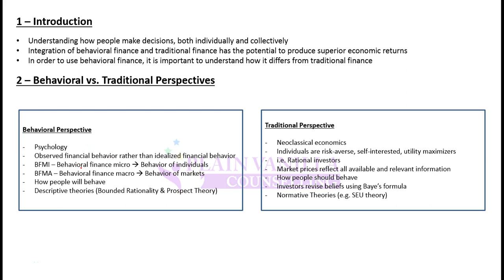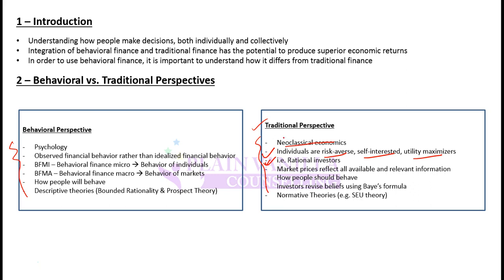Moving on, here is a summarized comparison between behavioral finance and traditional finance. The traditional perspective says that investors will be rational. By rational, they mean that investors will optimize their returns and do what is best for them, investing into securities or portfolios that are best for them. They say that individuals are risk averse, self-interested, and utility maximizers. They want to avoid risk and maximize utility. This concept is based on the theories of neoclassical economics.